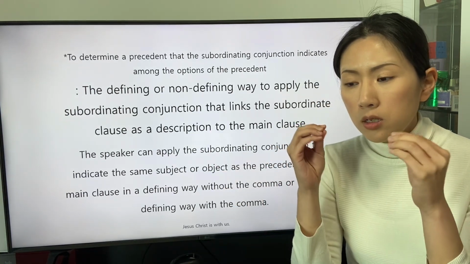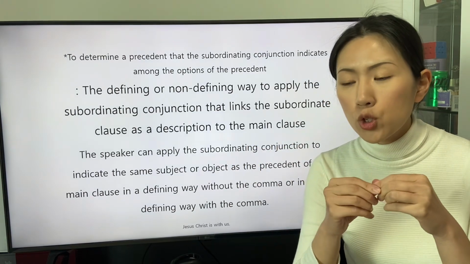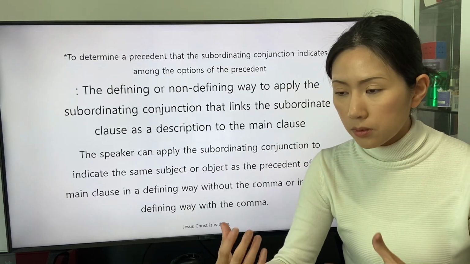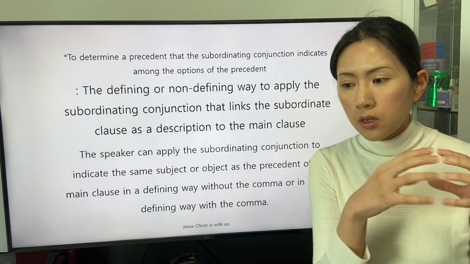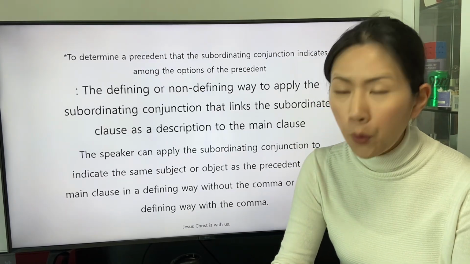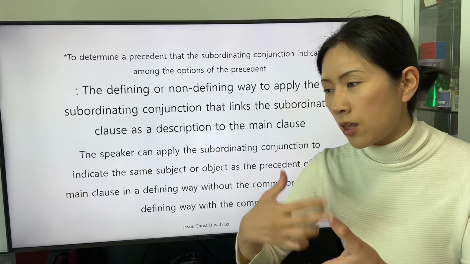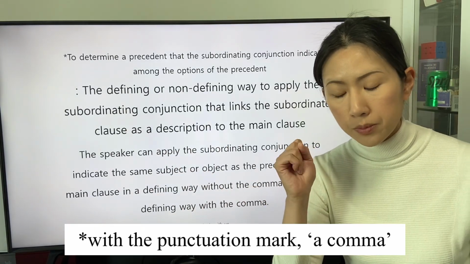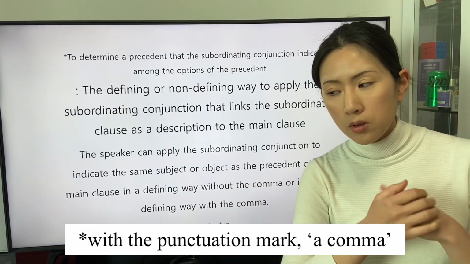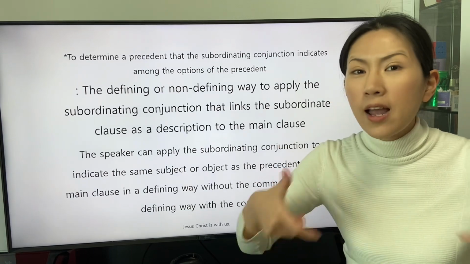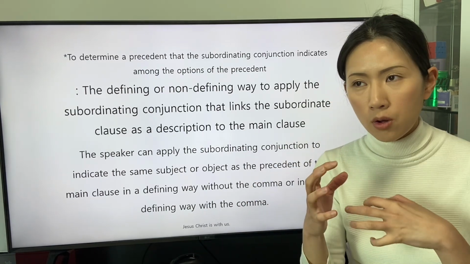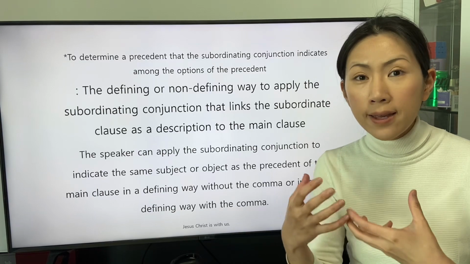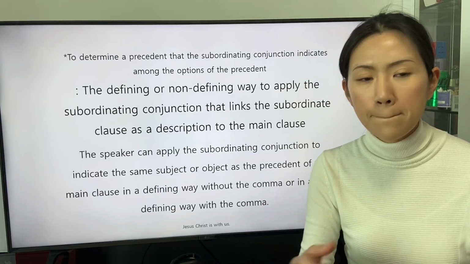The non-defining way to apply the subordinating conjunction for the precedent in the main clause does not set a boundary. It is a continuous way of statement.